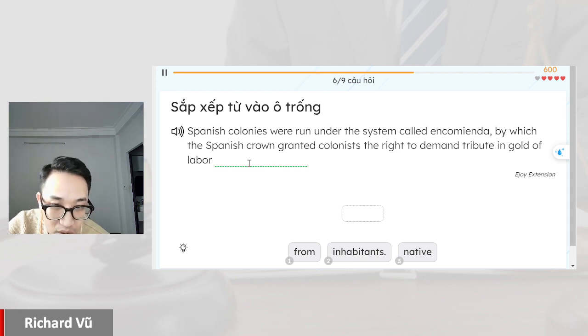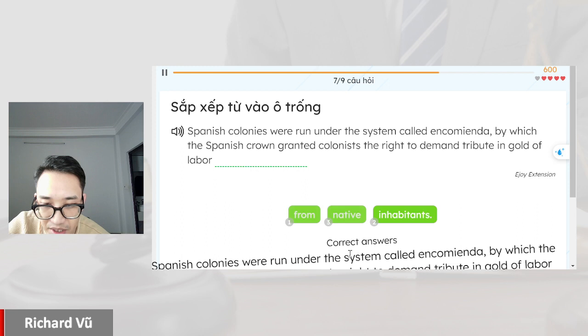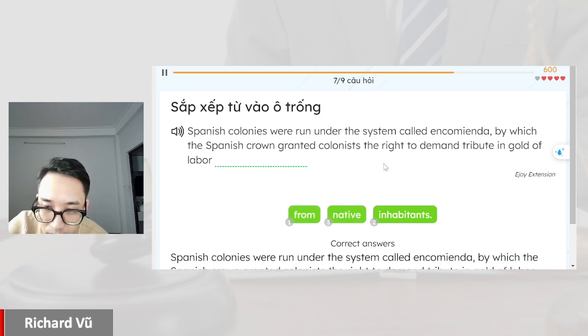Spanish colonies were run under the system called encomienda, by which the Spanish crown granted colonists the right to demand a type of gold of labor from native inhabitants.